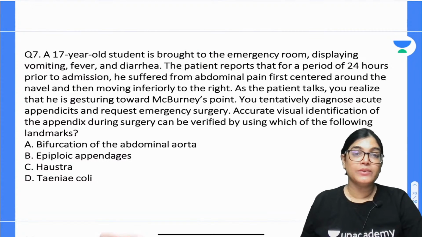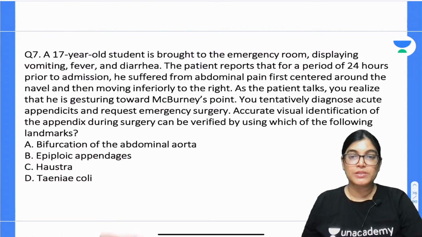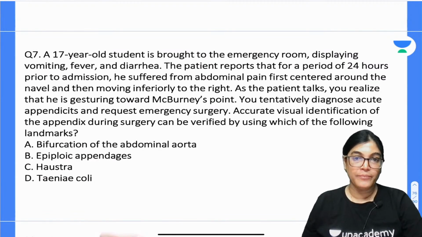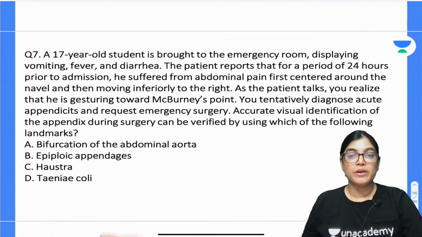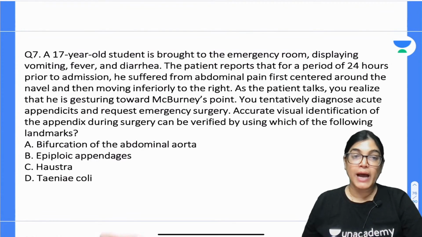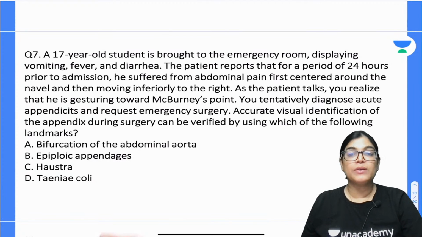Question number 7. A 17-year-old student is brought to the emergency room displaying vomiting, fever, diarrhea. The patient reports that for a period of 24 hours prior to admission, he suffered from abdominal pain, first centered around the navel and then moving inferiorly to the right.